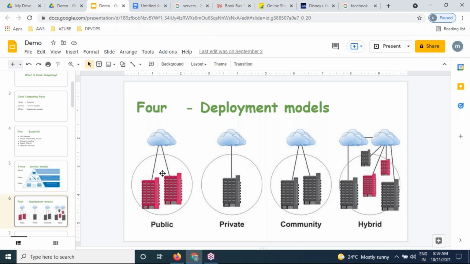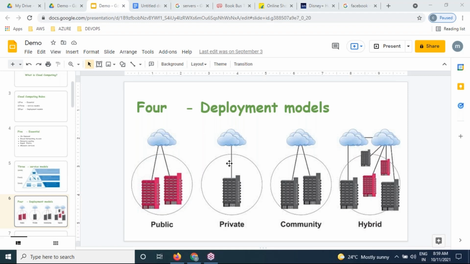That means our hardware resources are shareable. So RAM and CPU are shared among multiple applications. Whether you're deploying multiple applications on the same resource or a single one, this is public.